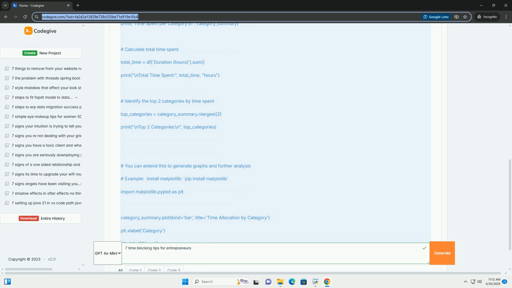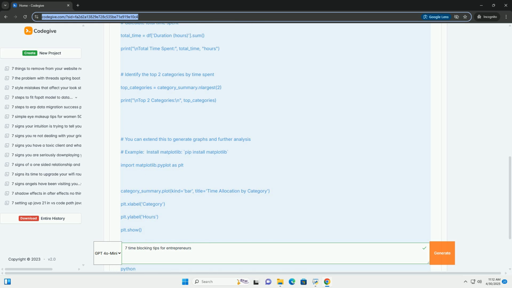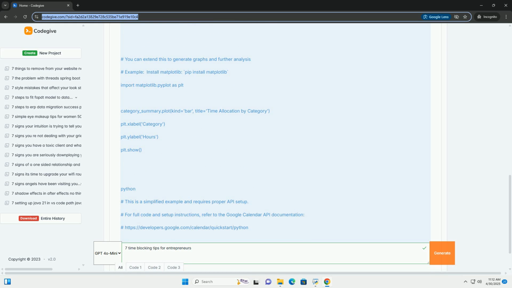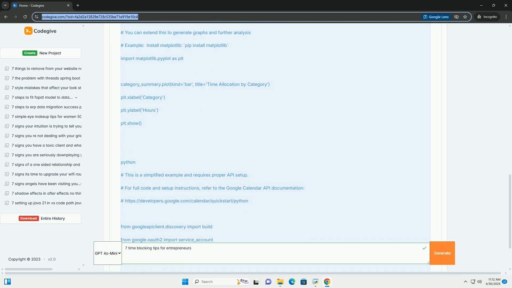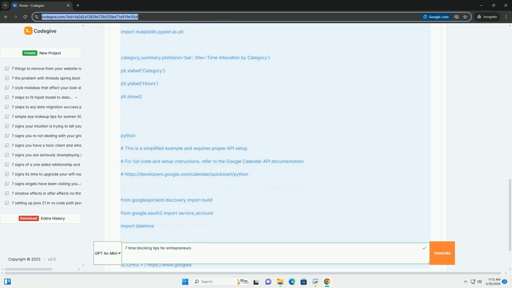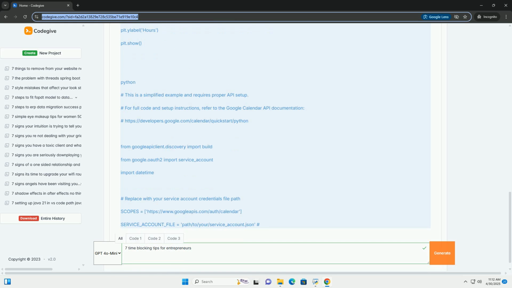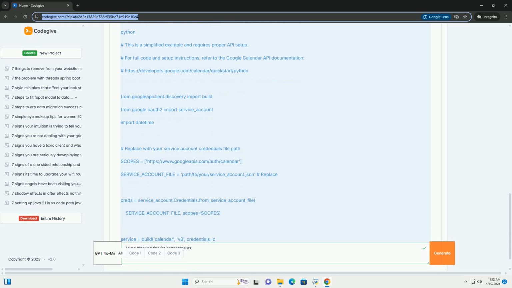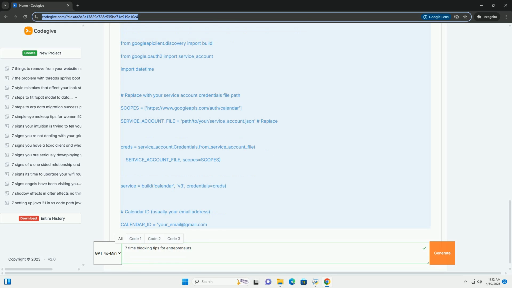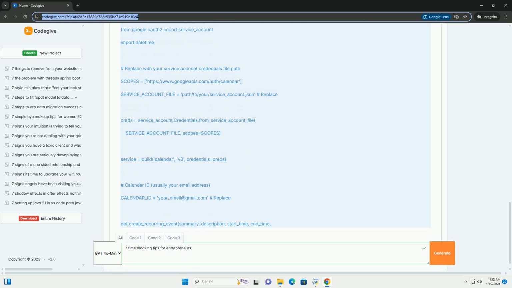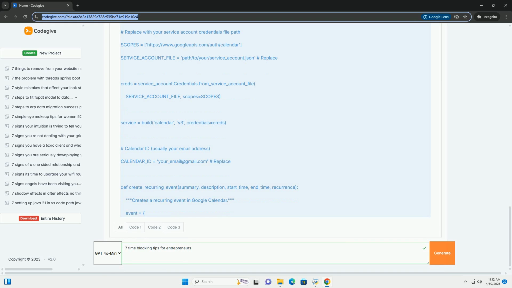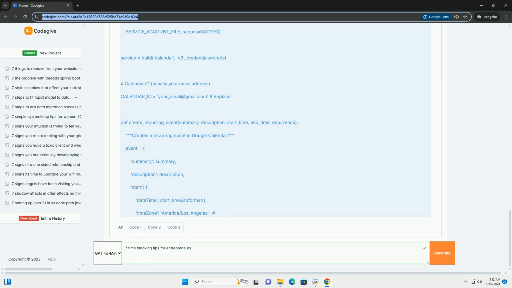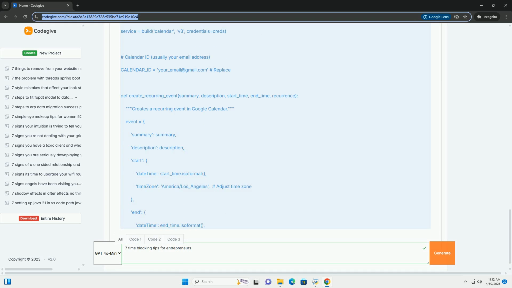Introduction to time blocking. Time blocking, also known as time boxing, is a time management method that involves scheduling specific blocks of time in your calendar for particular tasks or activities. Instead of just having a to-do list, you assign a date and time slot to each item on that list. This approach helps you increase focus. By dedicating a specific time to a task, you minimize distractions and promote deeper concentration.